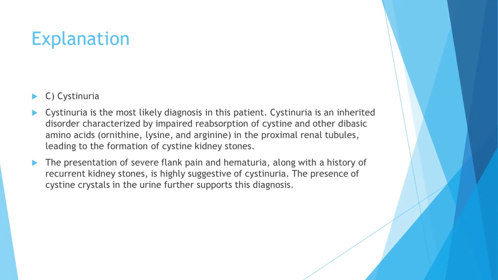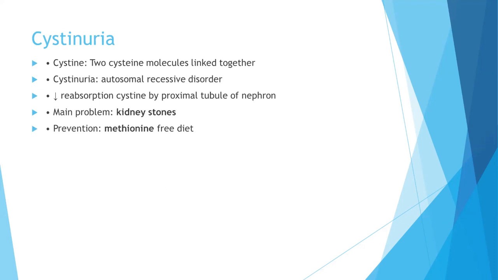Cystinuria is an inherited disorder characterized by impaired reabsorption of cystine and other dibasic amino acids in the proximal renal tubules, leading to the formation of cystine kidney stones. The presentation of severe flank pain and hematuria, along with a history of recurrent kidney stones, is highly suggestive of cystinuria, and the presence of cystine crystals in the urine further supports this diagnosis. In cystine, there are two cysteine molecules which are linked together.